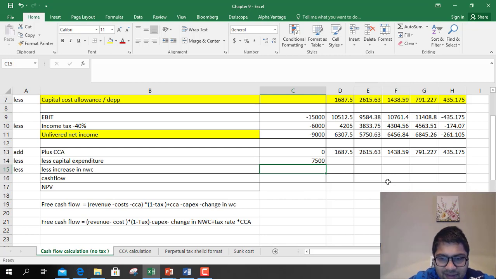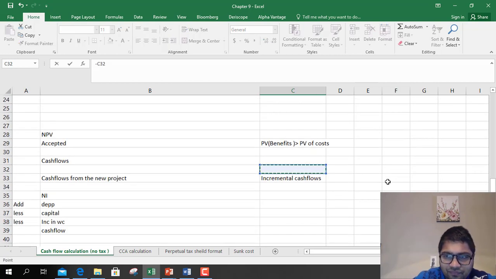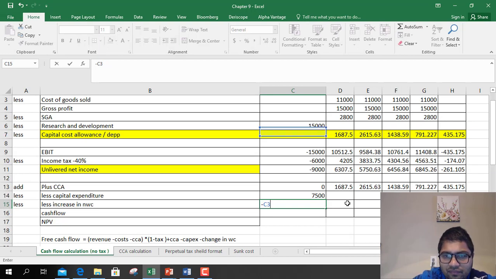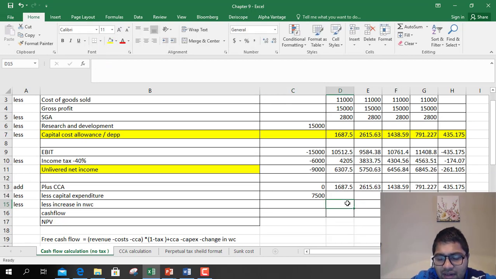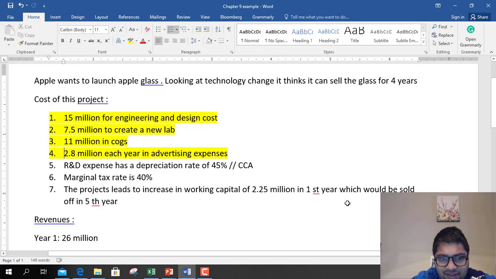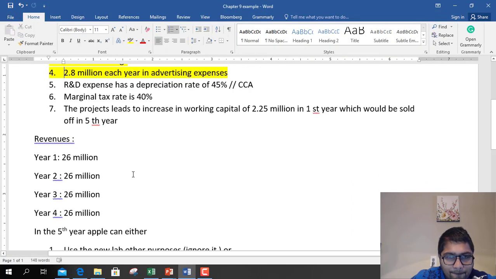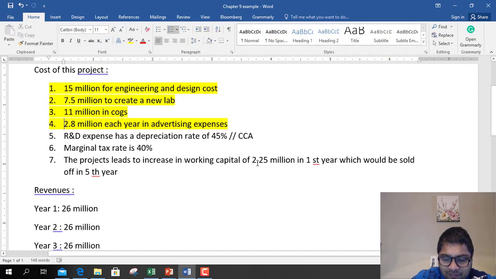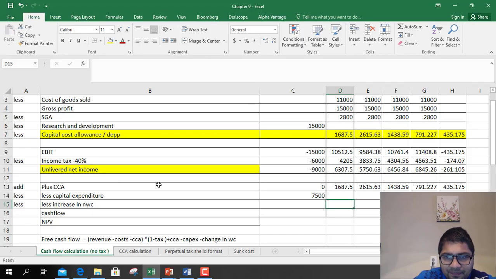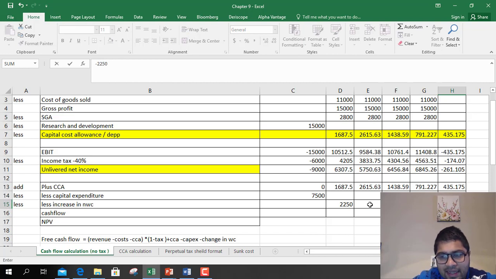Increase in working capital, initially nothing. They said initially nothing. First year they said it is increase in working capital 2.25 million in first year, which will be sold off in last year. So it increases by 2250 in the first year, and it decreases by 2250 in the last year.